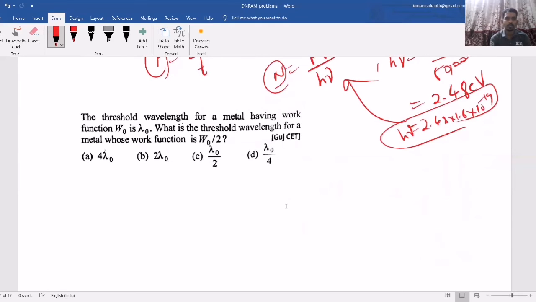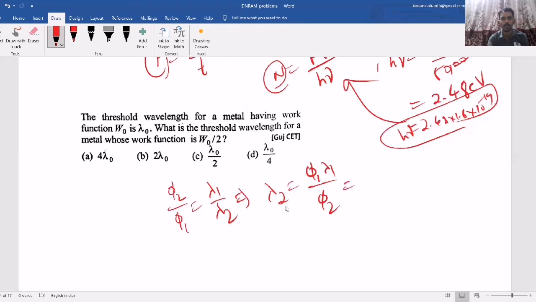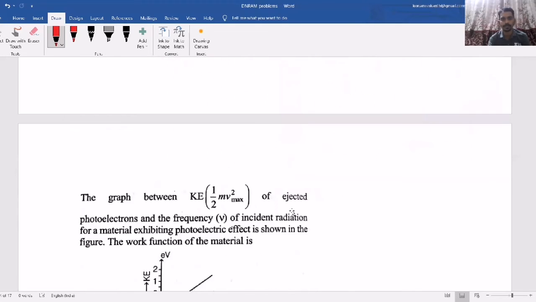Now, one more question. The threshold wavelength for a metal having work function W naught is lambda naught. What is the threshold wavelength for a metal whose work function is W naught by 2? So if you take φ2 by φ1 equals λ1 by λ2. Now they are asking λ2. So λ2 equals φ1 λ1 by φ2, where φ1 is W naught, λ1 is lambda naught, φ2 is W naught by 2. So how much you will get? 2 lambda naught. Such a simple comparison based question. Without any confusion, if you understand the question, then the solution will become easier.